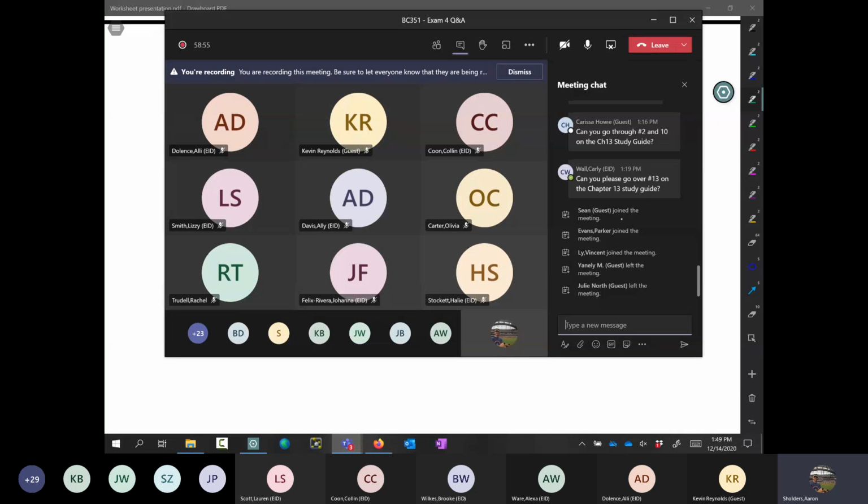All right, so can you please go over number 13 on the chapter 13 study guide? Let's do that. How much energy does it take to move a proton in the conditions found in the mitochondria? How much energy is available in the movement of electrons from NADH to oxygen, or succinate or FADH2 to oxygen? How does this compare to the energy required to move the quantity of protons seen in each of these complete transfers? Yeah, let's do that.